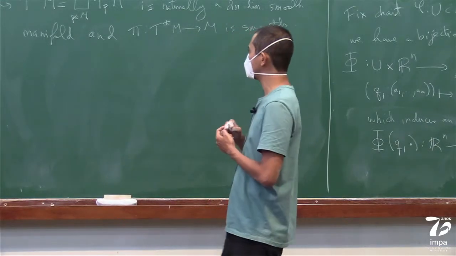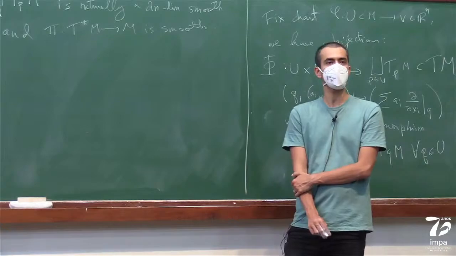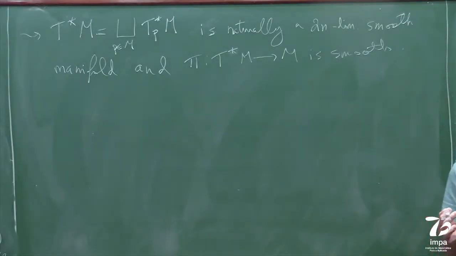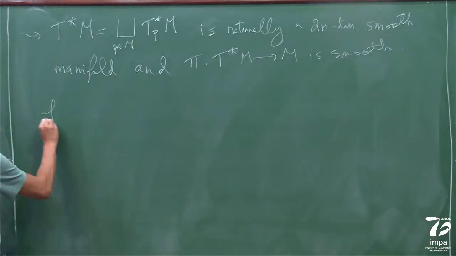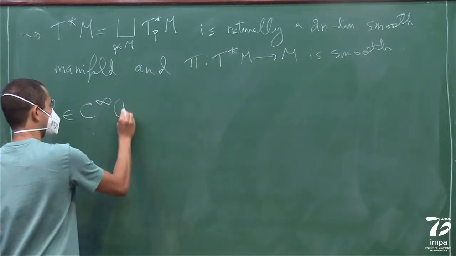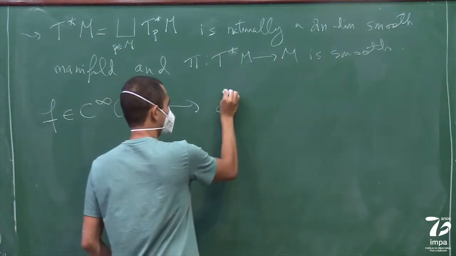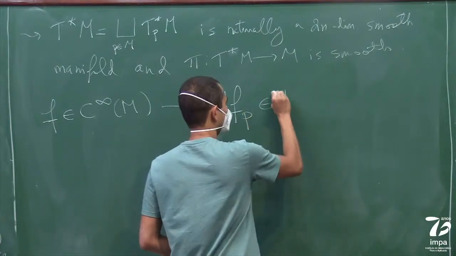So one thing that's great about the cotangent bundle is that it's often easier than the tangent bundle. Or not easier, but it has some really good properties. One of them is the following. Given a function f in M, you can talk about the derivative of the function at the point p.